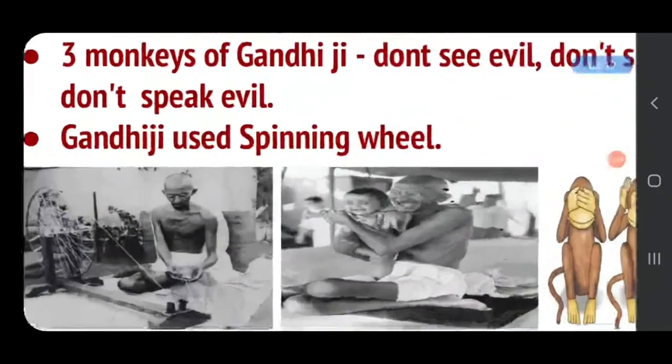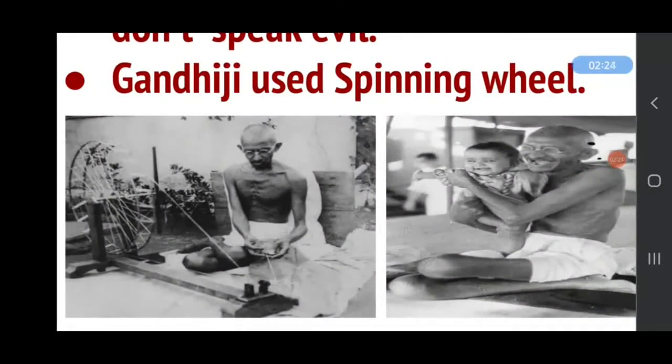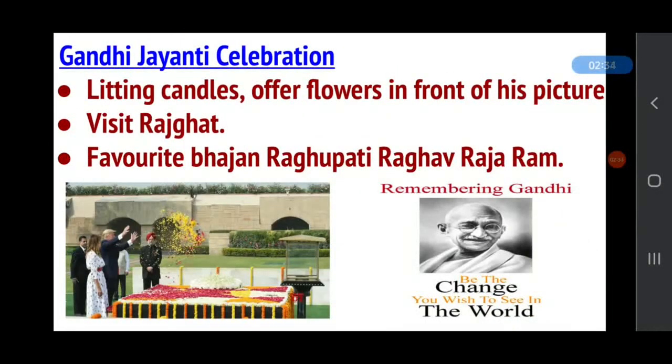And one more thing famous about Gandhiji is the spinning wheel. He used to use this spinning wheel to make thread when he was in jail. Because of his nature, he was given the title of Mahatma by Rabindranath Tagore. Mahatma means a great soul. And Gandhi Jayanti is observed as a holiday. That's why we get a holiday on 2nd October.